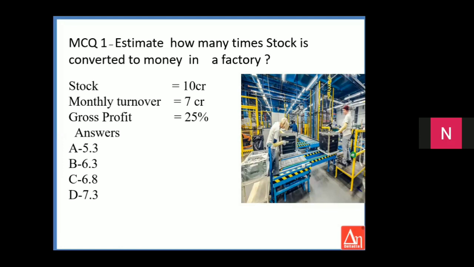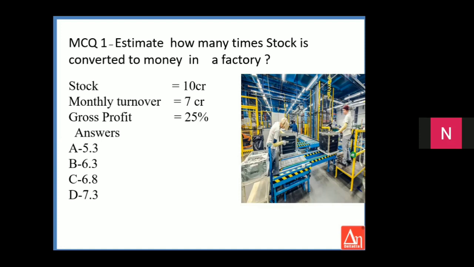In the last video about material, we saw the basics of keeping low stock, why we should keep low stock in the factory, and the cost involved in that. We learned two important things: one is STR and the other is DSI, two measures or ratios. Now we'll see one small example here.